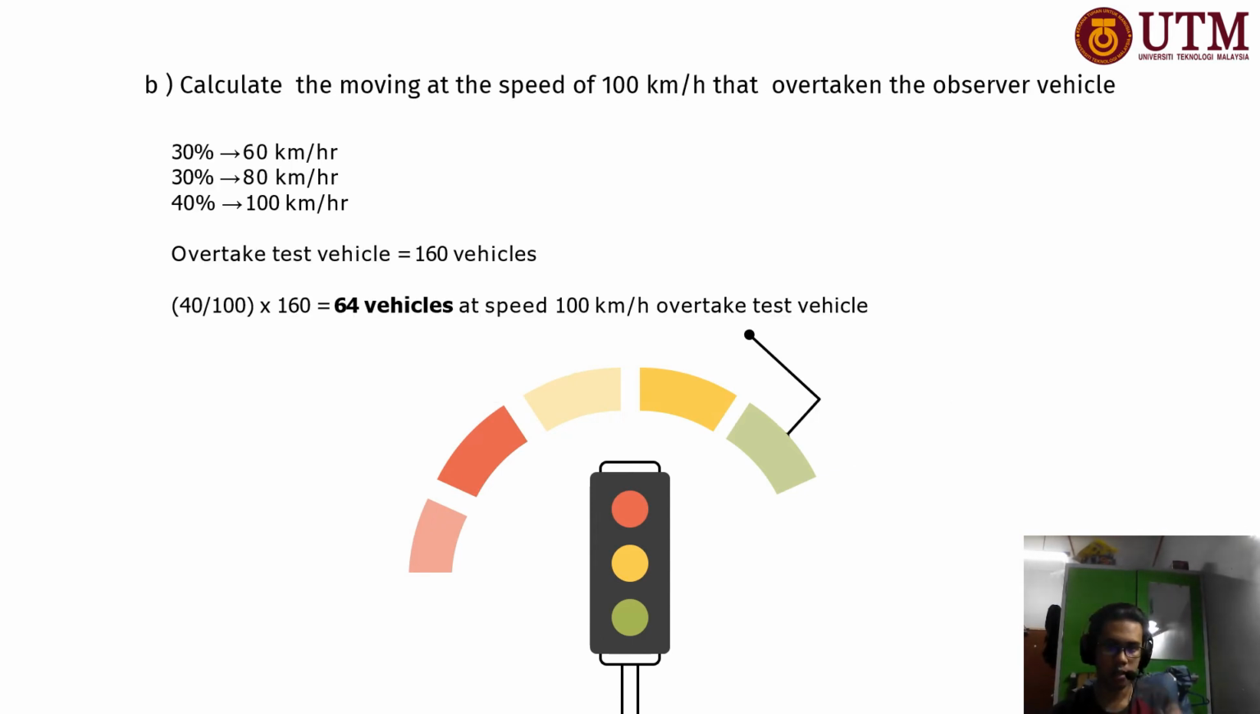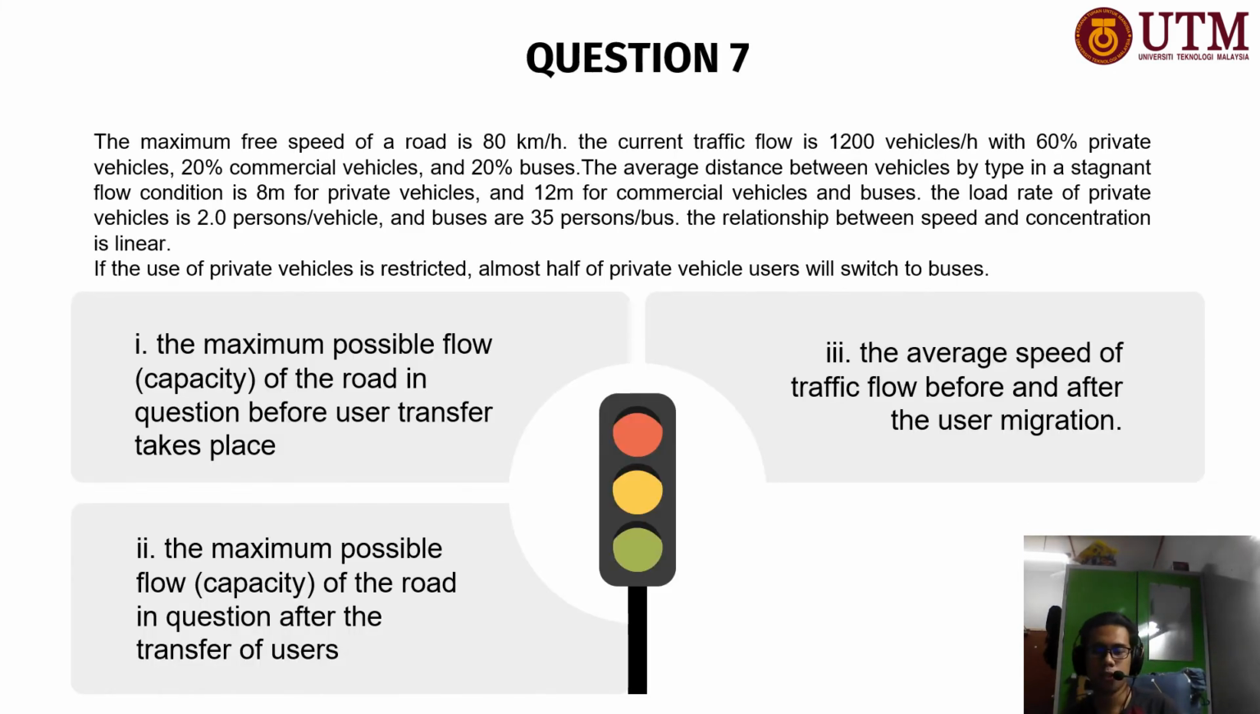Alright, let's move on to the next page, which is for question B. For question B, we need to find the number of vehicles driving at 100 kilometers per hour that have overtaken the test vehicle. From the percentage, we know that 40% of the vehicles are driven at 100 kilometers per hour. Therefore, 40 over 100 times the total vehicles which have overtaken the test vehicle, which is 160 vehicles, gives the answer of 64 vehicles that overtook the test vehicle at the speed of 100 kilometers per hour. I think that's it for question 5. Let's move on to the next question.